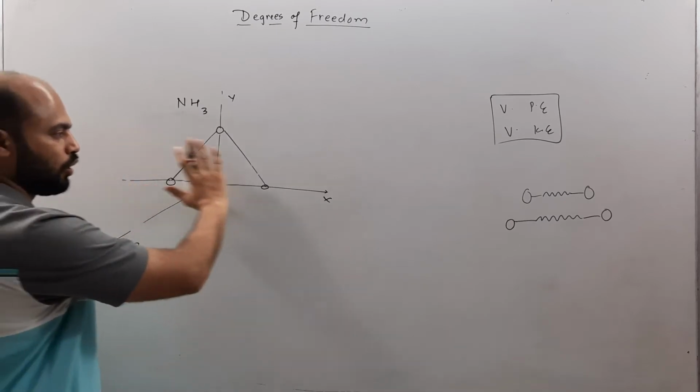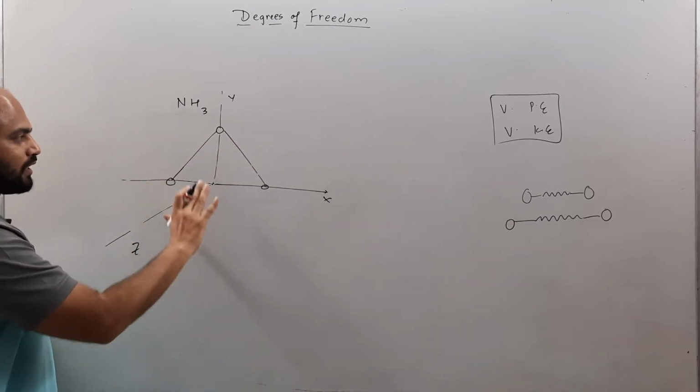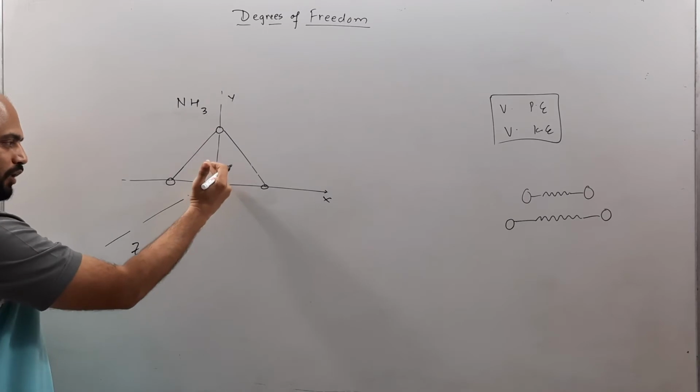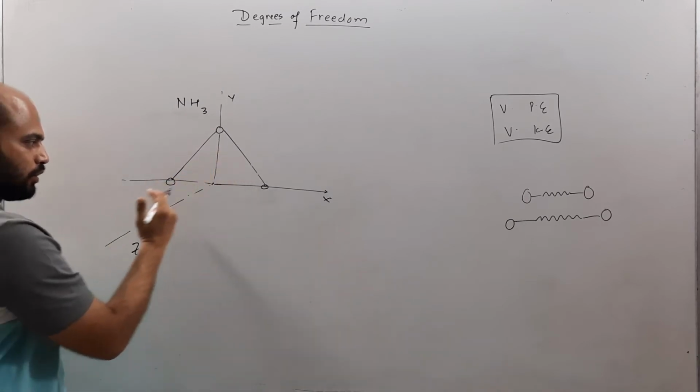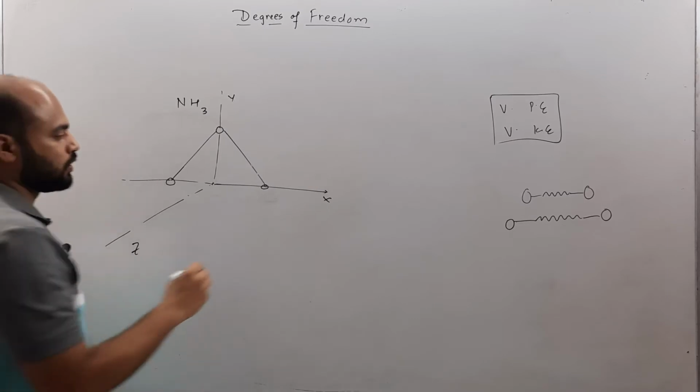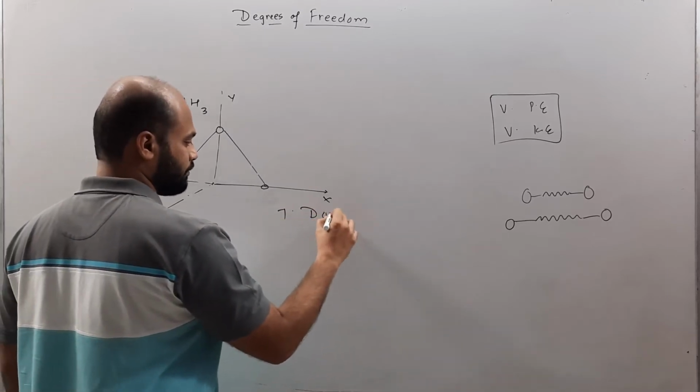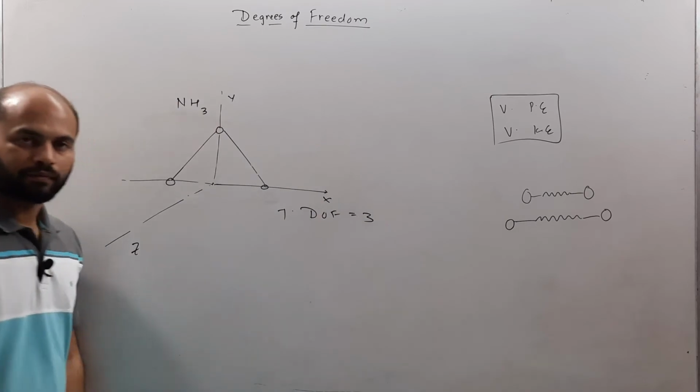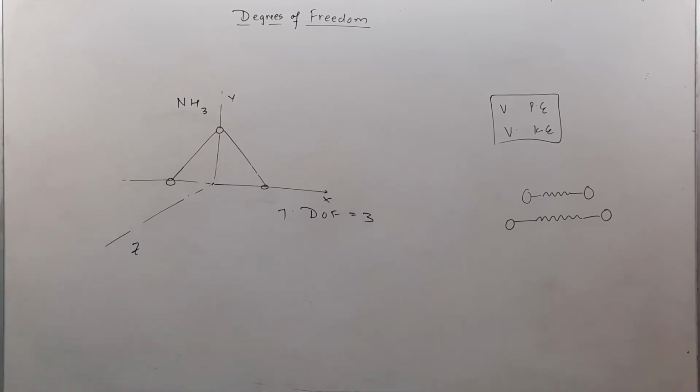it can translate along this path, or it can translate along this path, or it can translate, that means it can come like this or go like this. That means it can translate along three paths. So the translational degrees of freedom is 3. That means 3 motions are possible.